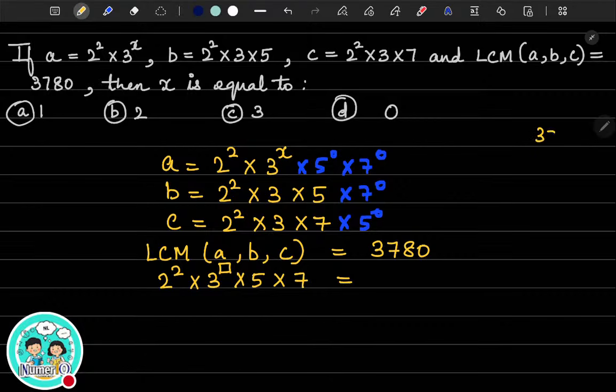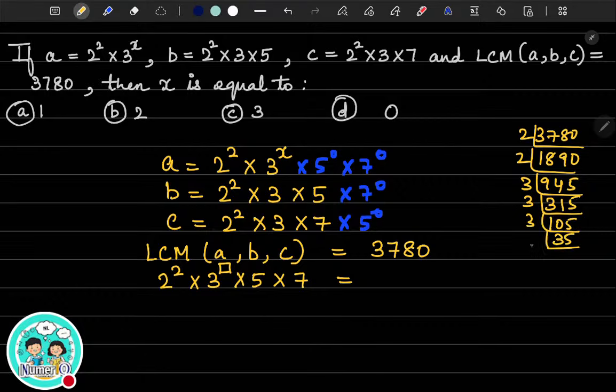Let us do the prime factorization of 3780. 2 ones are 2, 2 8s are 16... again 3, 5, and then again 3, again 3. 3 3s are 9, 3 5s are 15, and then 5 7s are 35. So the prime factorization of the given value 3780 is 2 square multiplied by 3 cube multiplied by 5 multiplied by 7.